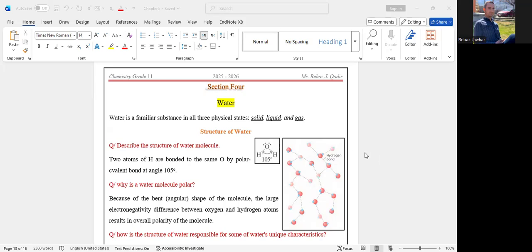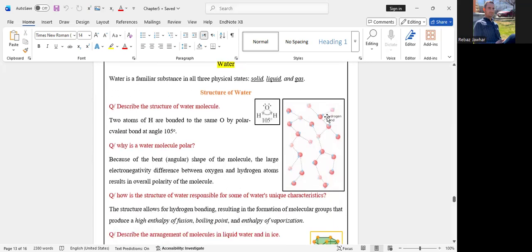Let's know why the water molecule is polar. There are two main reasons behind this polarity of the water molecule. The first one is the bent shape. We know that when two hydrogen are bonded to oxygen, there is no linear line like that. It's a bent, meaning an arc. Bent shape or angular shape between molecules.